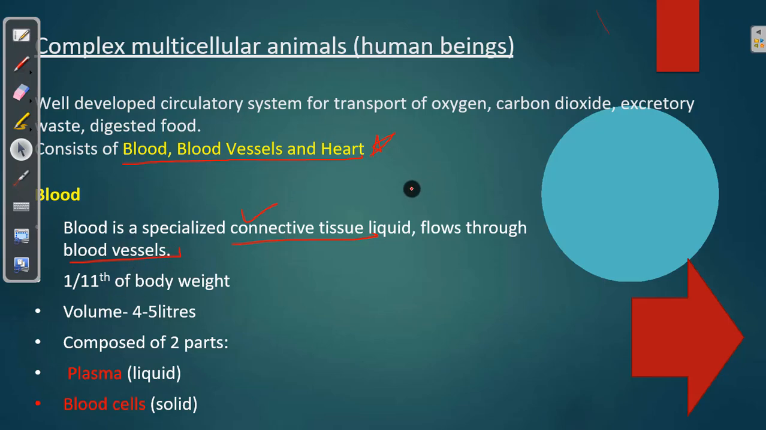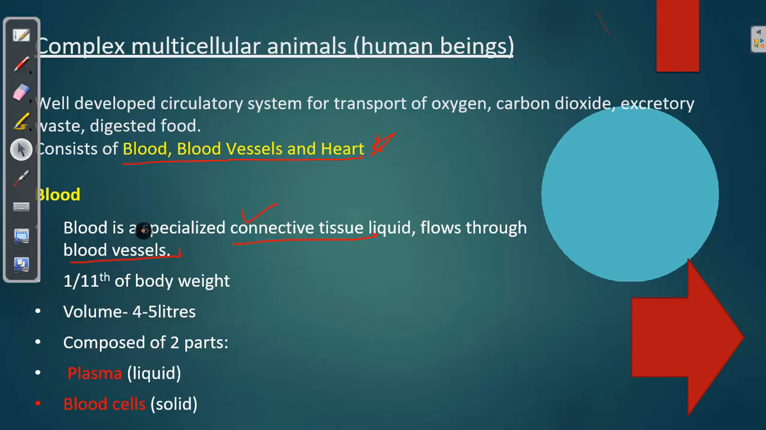Sincere request to all of you, please do not write pipes and all. This is just to connect so that you can remember easily whatever is connected to it. Please mention the biological terms and not the general terms. So blood vessels, you can say, are the tubes through which the blood flows.